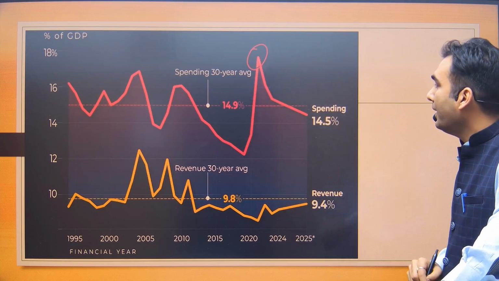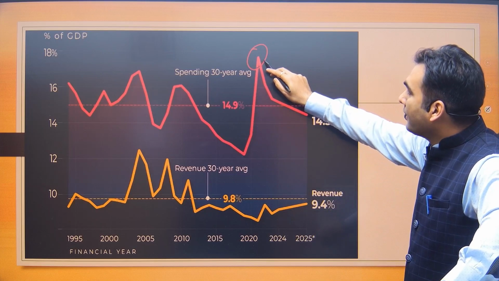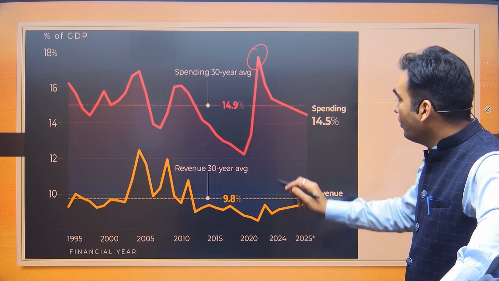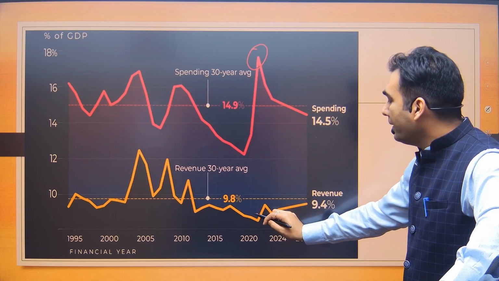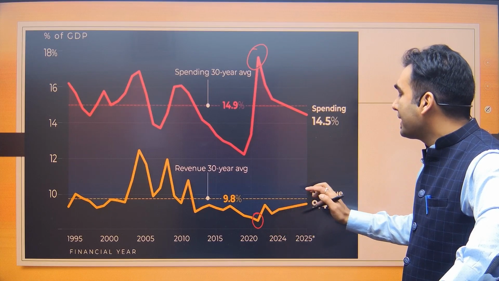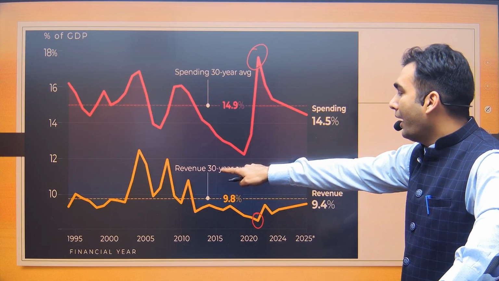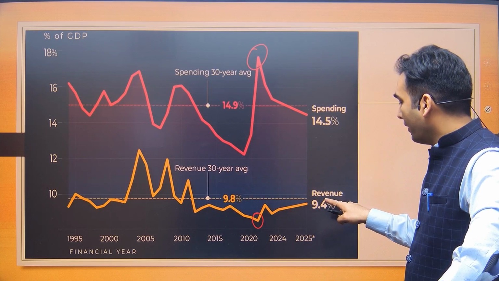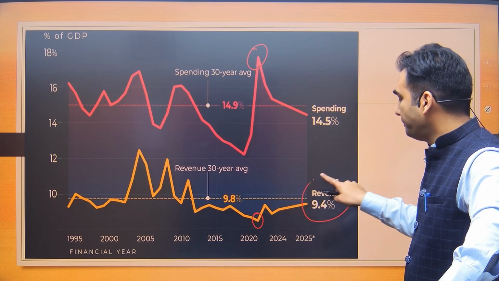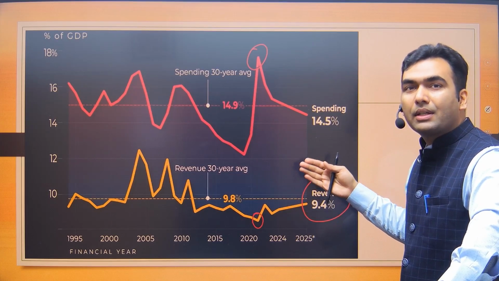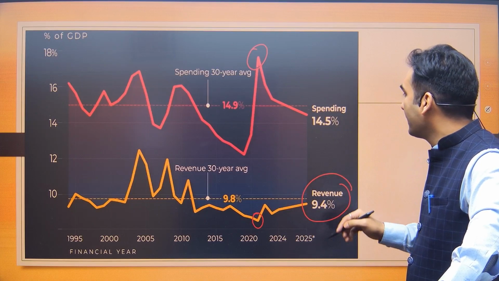There has to be an increment. Then after that, the spending has been continuously decreasing. Then revenue took a hit in 2020. Revenue reduced, then revenue increased, but still, if we take the 30-year long-term average of 9.8%, revenue is less than that long-term average. So still the fiscal deficit is higher than the 30-year long-term average.